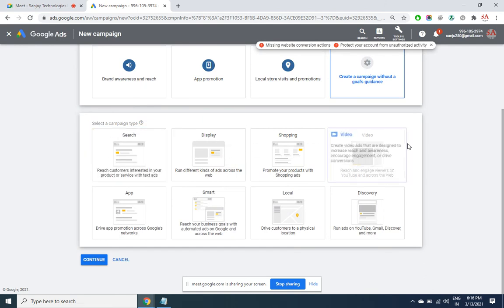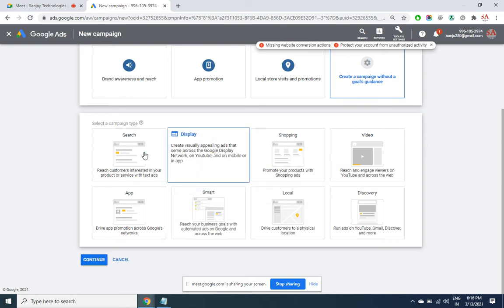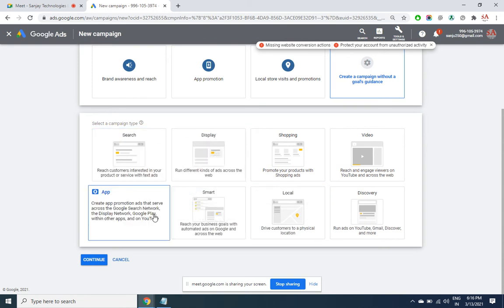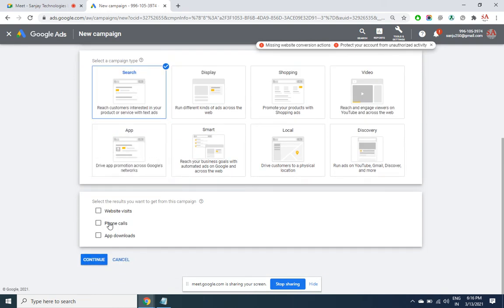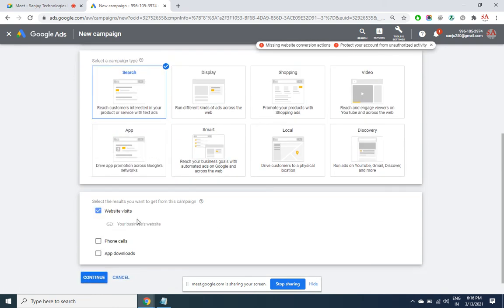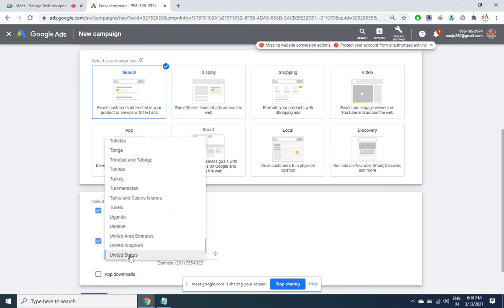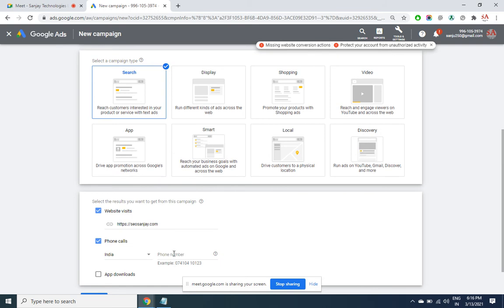In which platform do you want to display? We have seen discovery, video, shopping, local, smart, display, search, as well as app. So let's say search engine. These are the three values that I wish to give. I want visitors, I want phone calls. You'll be able to use all the extensions, add extensions into this campaign.